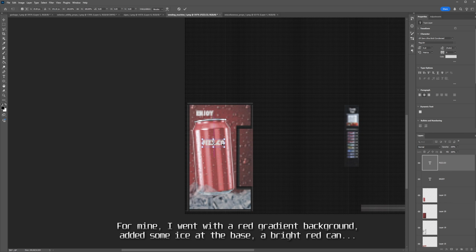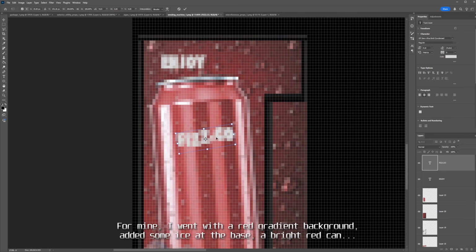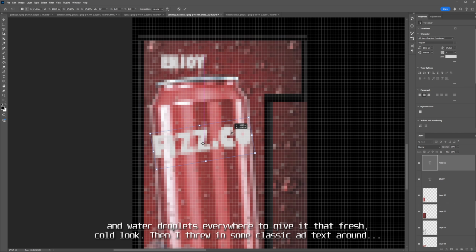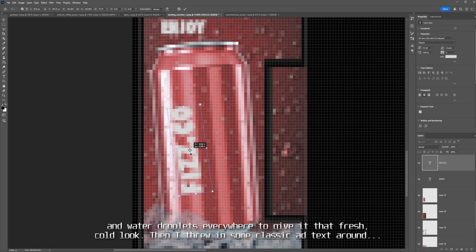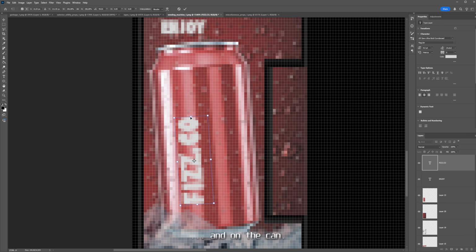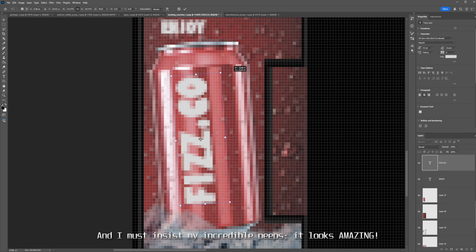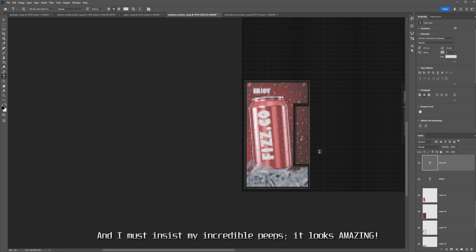For mine, I went with a red gradient background, added some ice at the base, a bright red can, and water droplets everywhere to give it that fresh, cold look. Then I threw in some classic ad text around and on the can. And I must insist, my incredible peeps, it looks amazing.